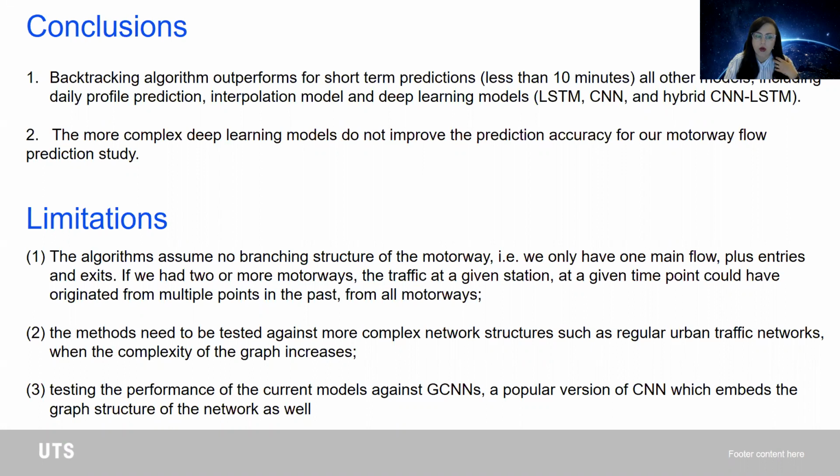We also want to be able to test the performance of our current graph models against graph CNNs, which are a very popular version of CNNs, and see whether that makes any sense. However, the pseudocode for the two algorithms is provided in the paper, so feel free to have a look and check it out.